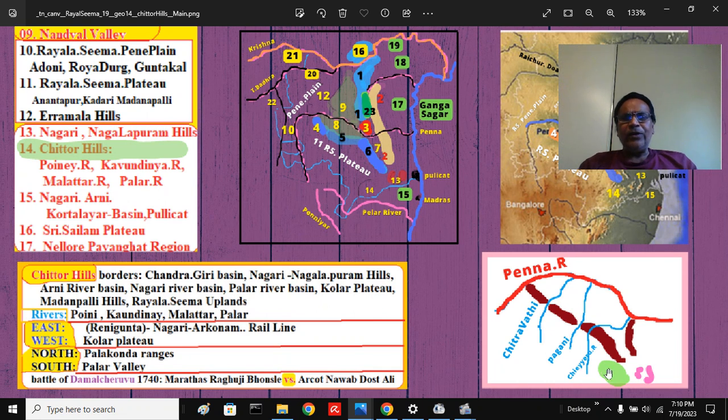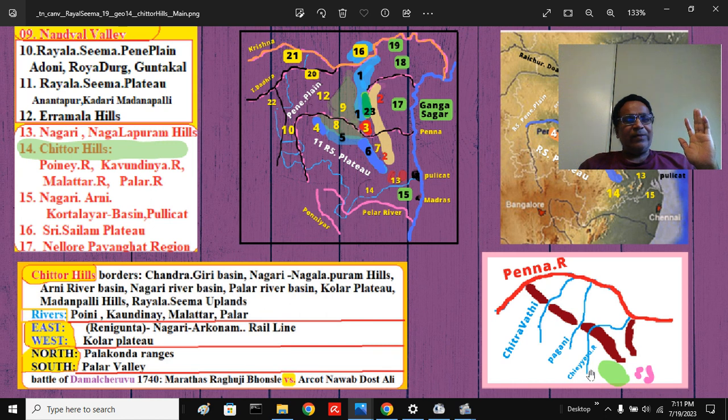What are the regions that surround the Chittoor Hills borders? The northern part around Renigunta is the Chandragiri Basin. The east is the Nagari Nagalapuram Hills. Further south you have the Arani river basin, the Nagari river basin, and the Palar river here. The Kolar Plateau is on this side of the region, along with the Madanapalle mountain ranges and Rayalaseema upland.